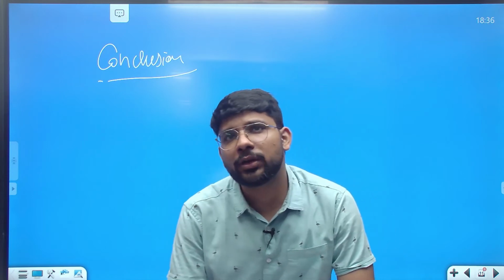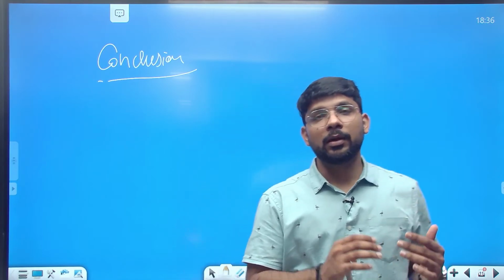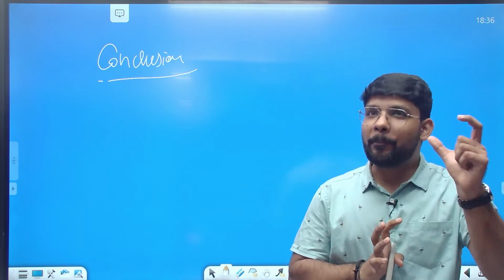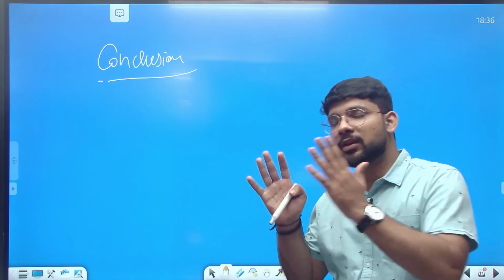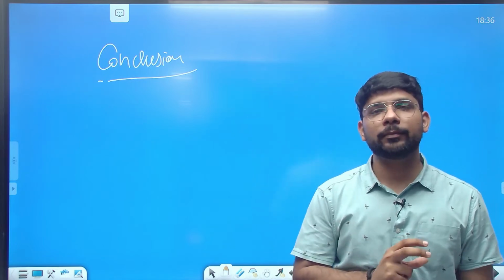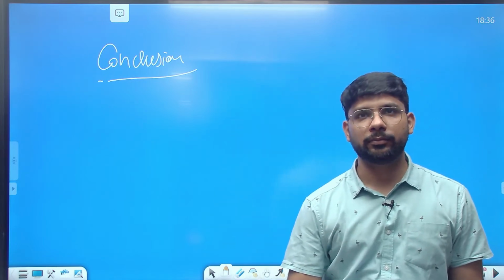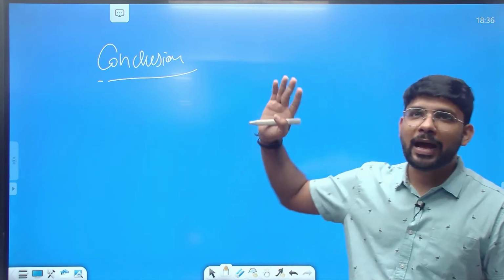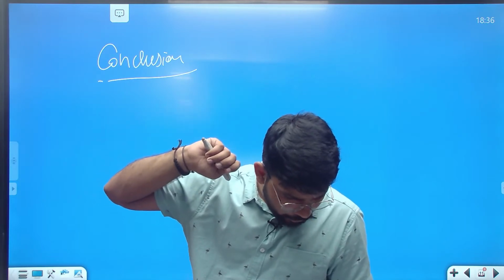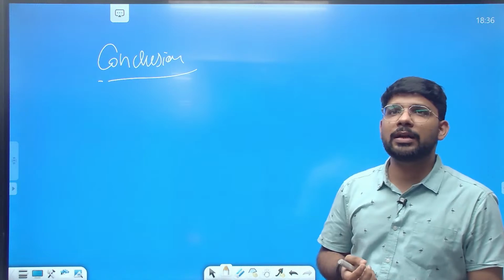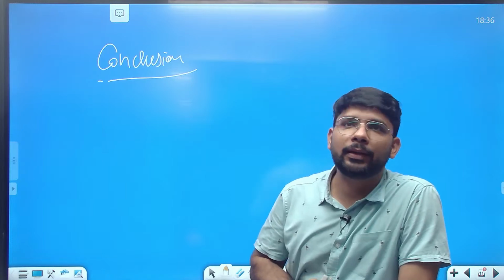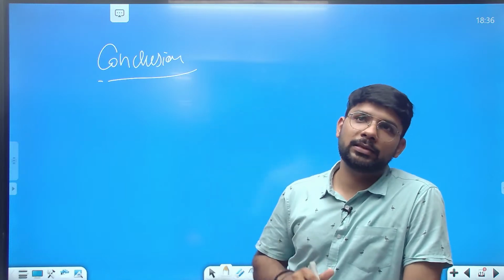So we discussed what to write in the introduction. Then we discussed the threats of sand mining, and finally the impact of sand mining in the specific case of India. Then we write 3-4 points in the way forward, and finally conclude the answer with some of the data mentioned here. According to the Union Ministry of Earth Sciences, more than 1/3 of the coastal area of India is affected by sand mining. So you can write this in your answer.